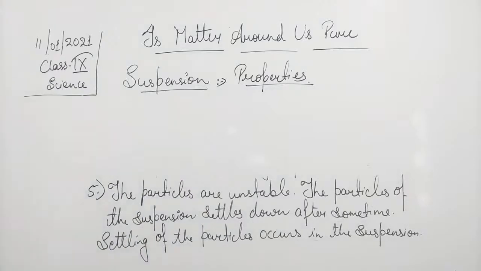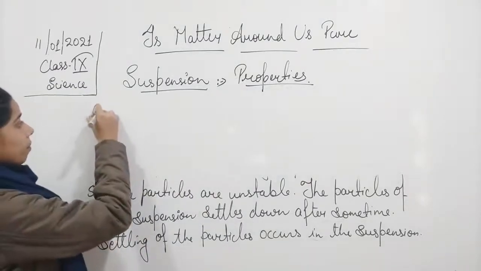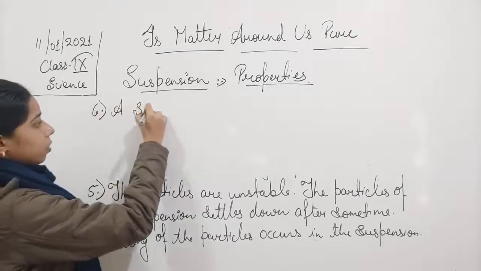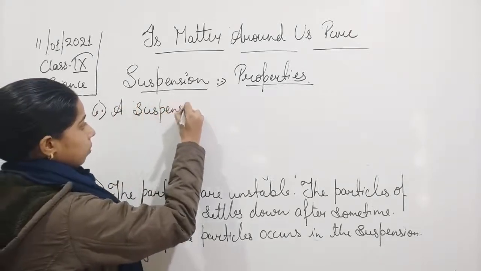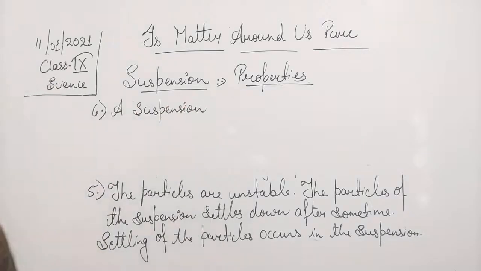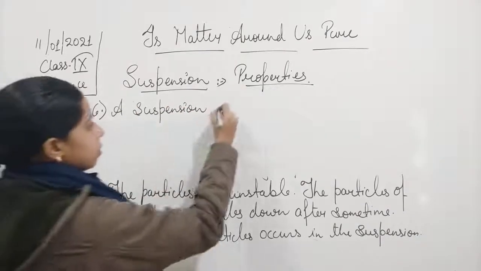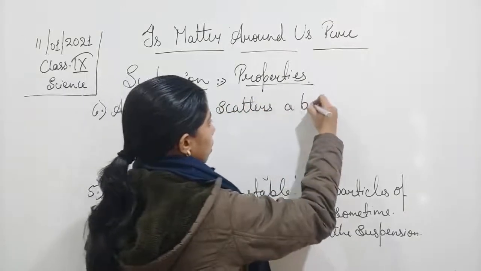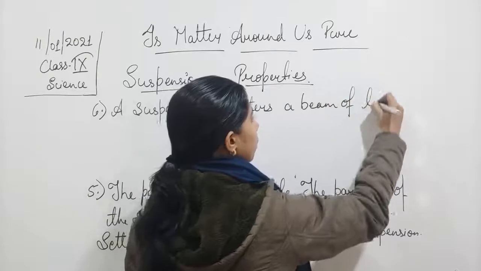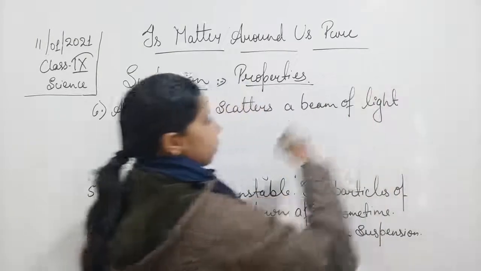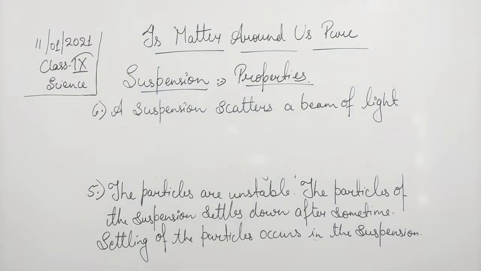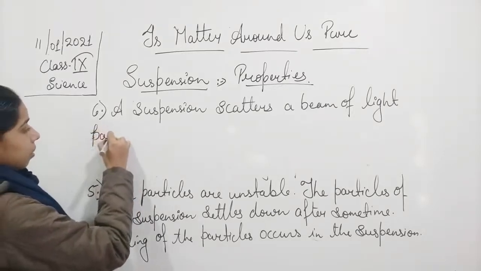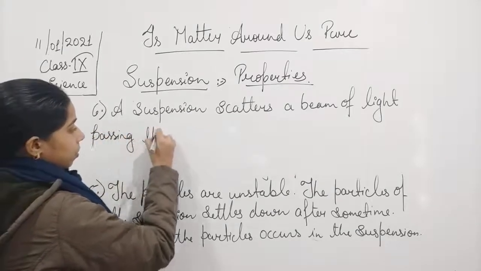So we can write it. A suspension scatters a beam of light passing through it.